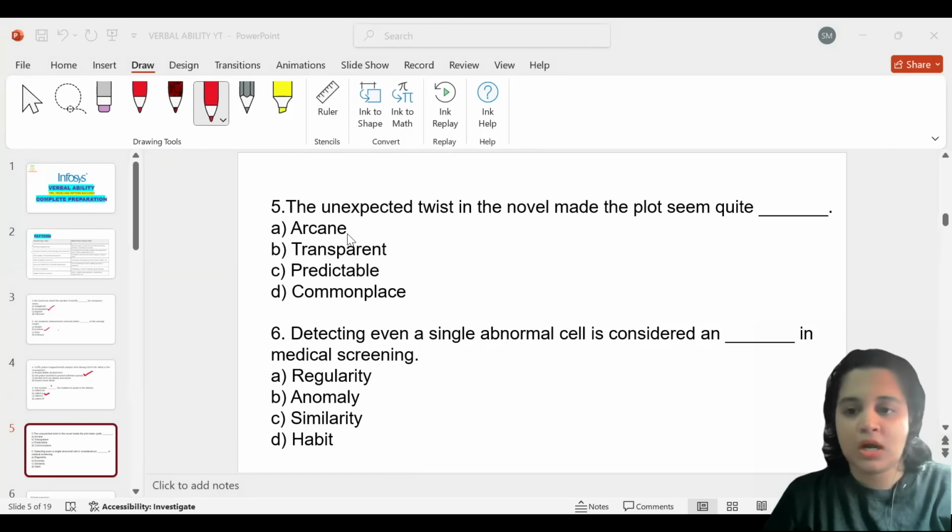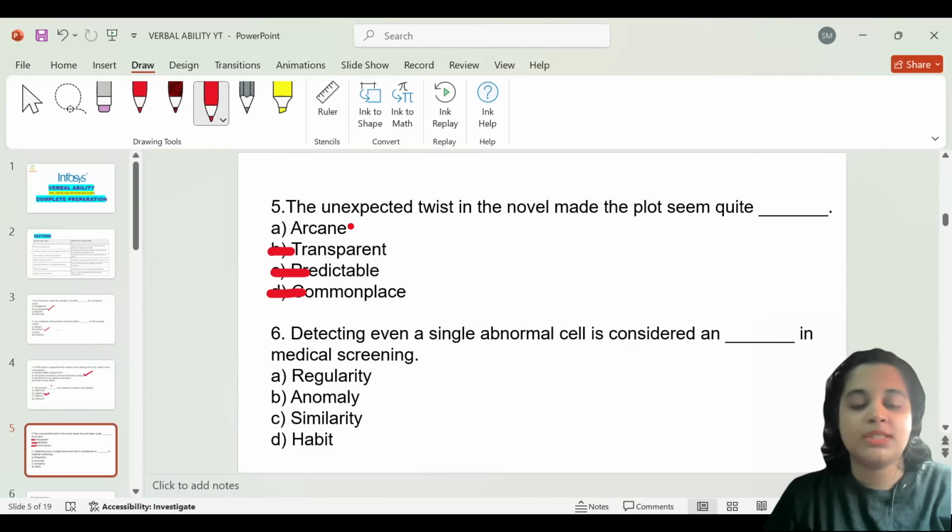The options are arcane, transparent, predictable, and commonplace. They have mentioned in the question that it is an unexpected twist, and therefore it cannot be transparent or predictable. Commonplace does not resonate with the context of the sentence either. So the most appropriate answer that we are left with is arcane.